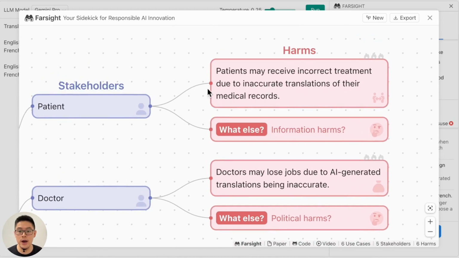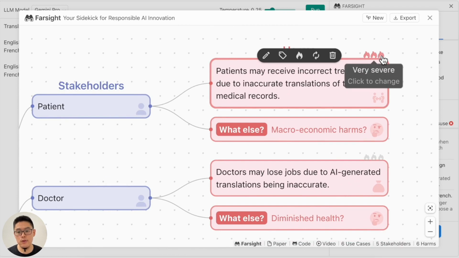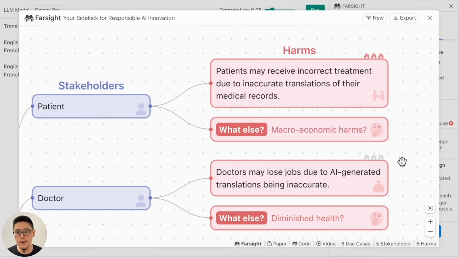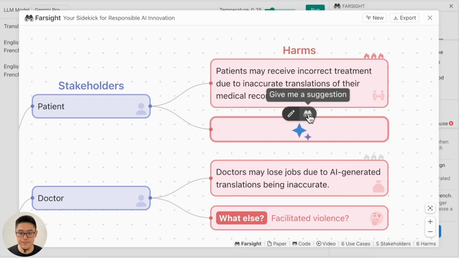User can click the fire button on the top right to rate the severity of different harms. They can also change the category of different harms. Here the AI classifies different harms based on a recent taxonomy of harms, but users can manually change them. For example, here AI predicts diminished health, which looks good.